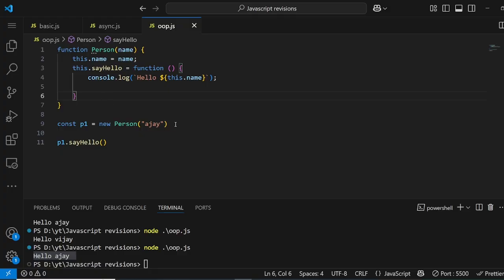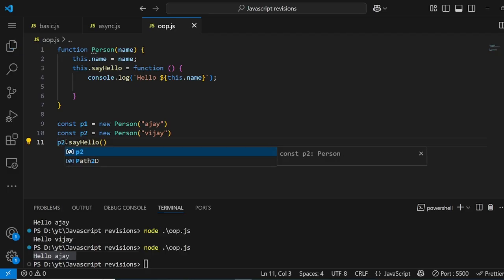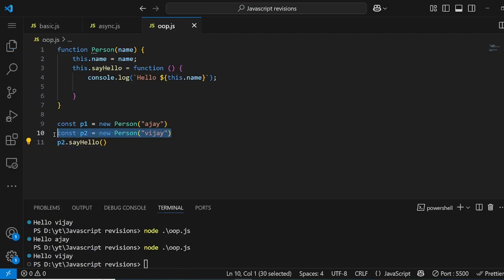Now we can create so many objects without copy pasting that code, and it's a little bit more dynamic. Now we can pass dynamic names and all of these things. Now I can say Vijay and p2, and p2 dot say hello will say hello Vijay. All I had to do was create this line with new and Person, and just pass the name dynamically.